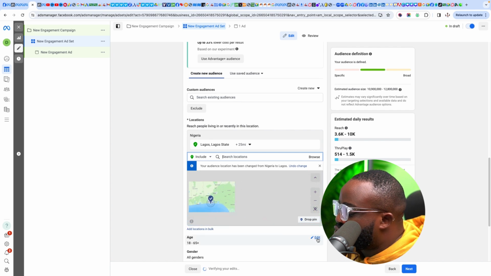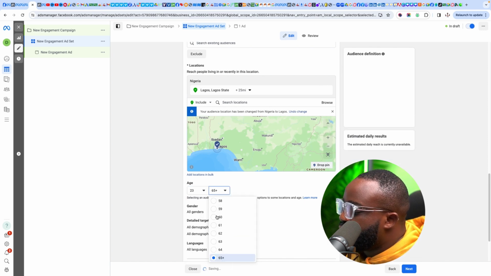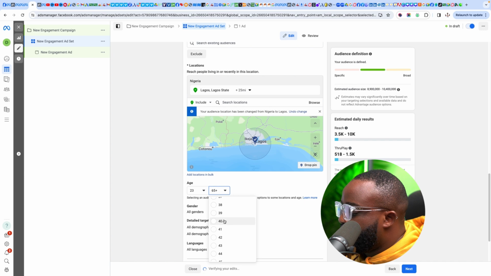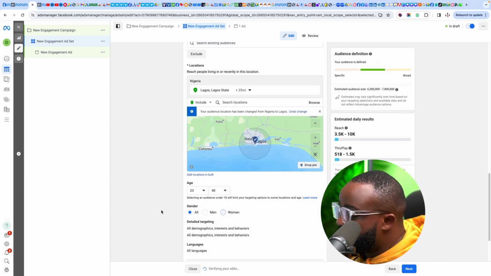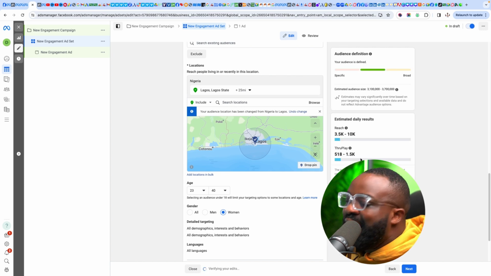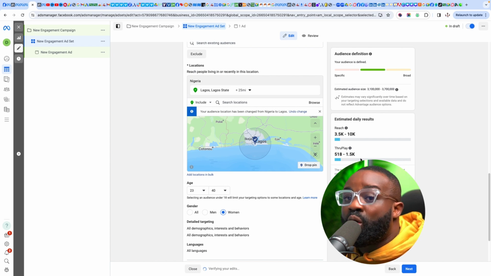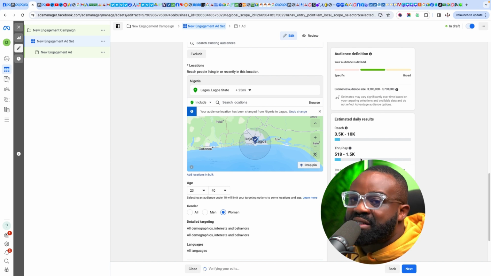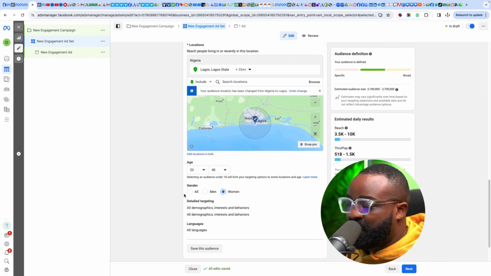Now, the gender also is here. The age, you can see the age here. So let's say I want to set 23 to say 40. Now, that's my age range. Now, the gender, let's say this particular ad is for women. Now, you can see that I can actually run these ads this way using just the demographics. But what it will bring me are cold leads that barely know me. But with a lot of nurturing, if you have the right type of content with a lot of nurturing, you are able to actually convert these people. So that's the demographics that I just showed you.